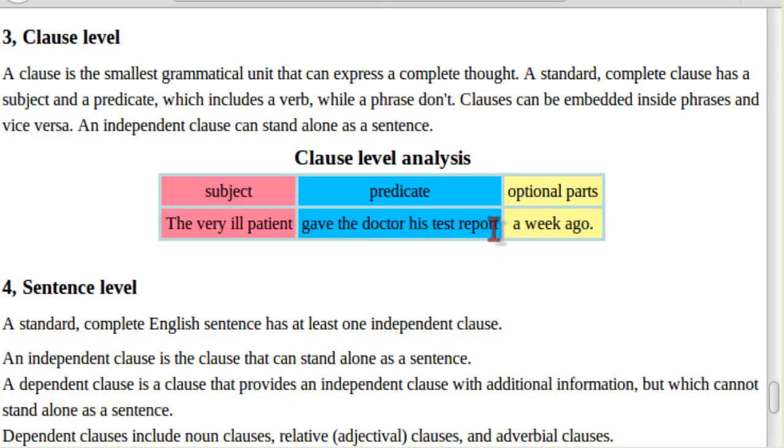This would be enough by itself to be a standard clause. So at this level, we don't care about word classes like nouns, adjectives, verbs, and we don't care about phrases like noun phrases, verb phrases. We only care about the subject and the predicate of the clause.